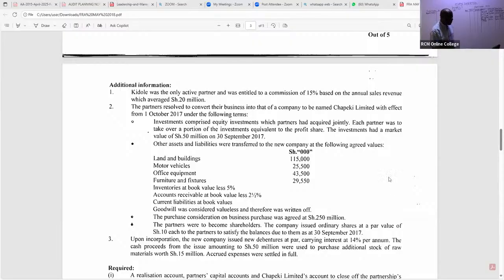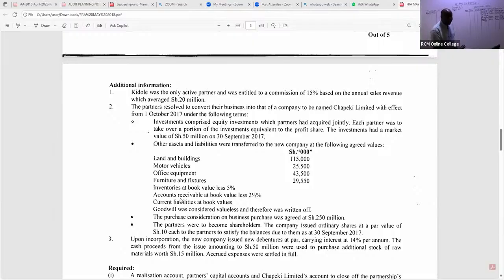These are what we call the fair values. But of importance is to appreciate that land and buildings, motor vehicles, office equipment, furniture and fittings, inventories and accounts receivable were absorbed by the new company.